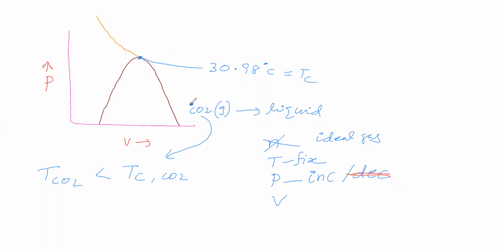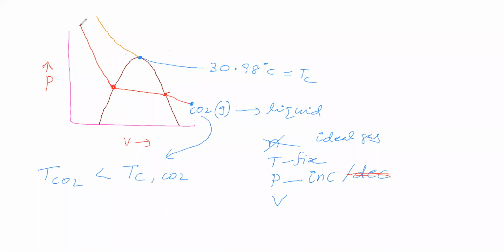So if you go on increasing the pressure, the graph goes like this. At this point, carbon dioxide gas starts to liquefy. If you raise the pressure still more, the graph goes like this. At this point, carbon dioxide is completely in liquid state. If you raise the pressure still more, the carbon dioxide is in liquid state only. The graph goes in this way.